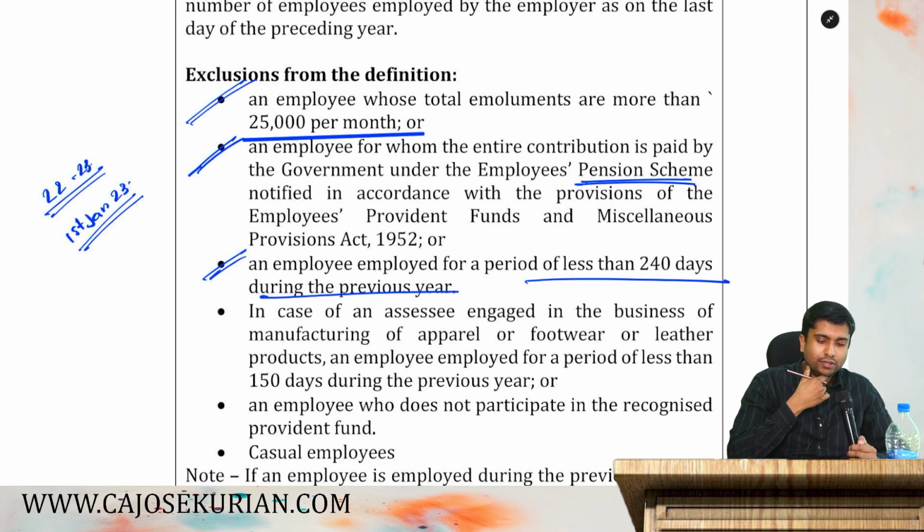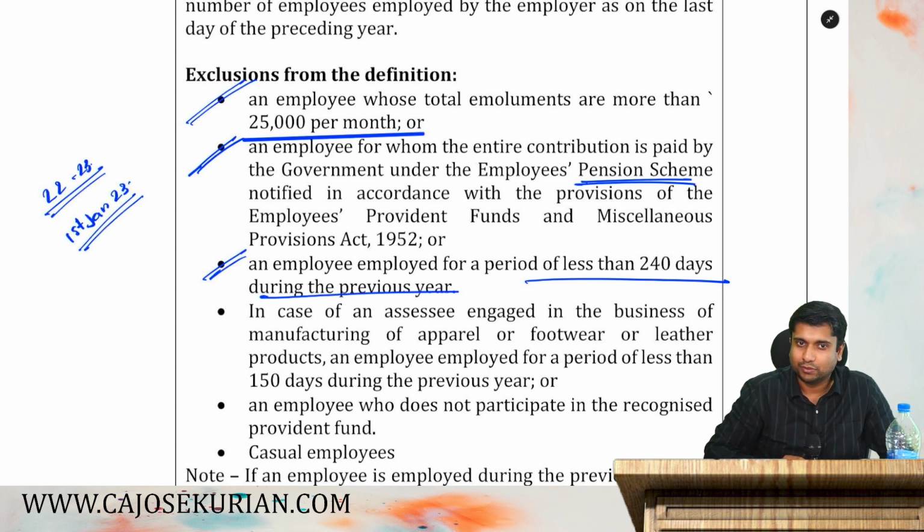Now, not 240 working days, 240 days, because there will be Sundays in between. Not a problem. So when you hear 240 days, don't think Sunday, Saturday excluded. No, it's not like that. From the date of joining till the year end, if you can count 240 days, then no problem.